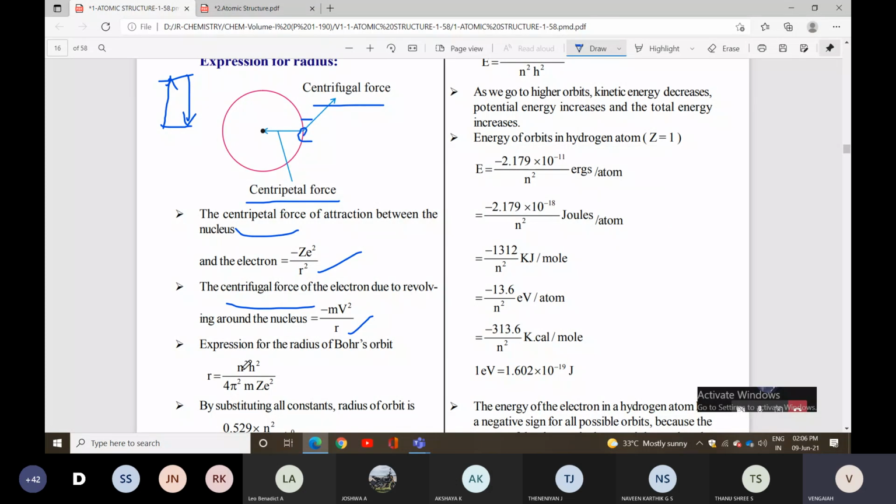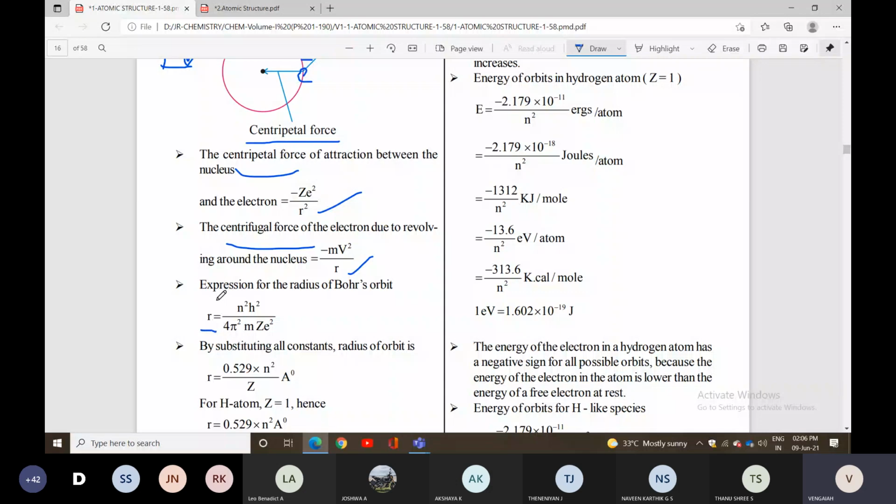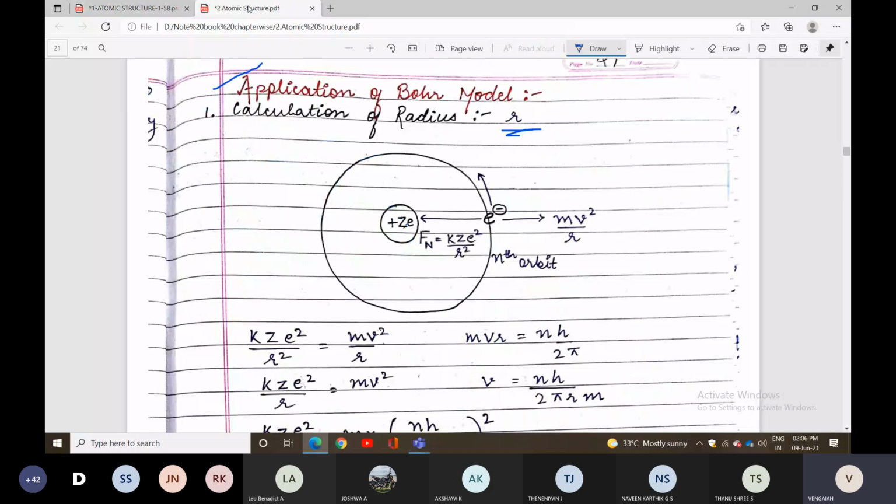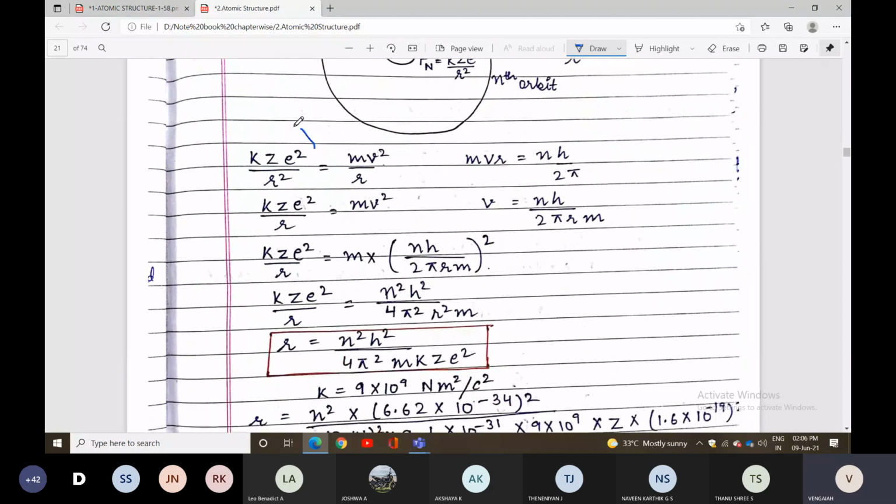Expression for the radius of Bohr's orbit. They are asking for the radius. Given the direct explanation, you will see the detailed explanation of how we can calculate the radius. Here one is the centrifugal force, next one is the centripetal force, both are given. According to angular momentum, mvr equal to nh by 2 pi. With respect to v, you can write v equal to nh by 2 pi mr.